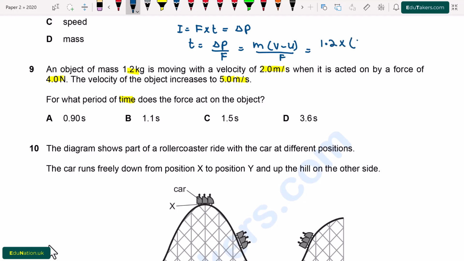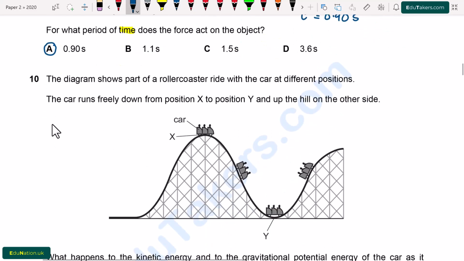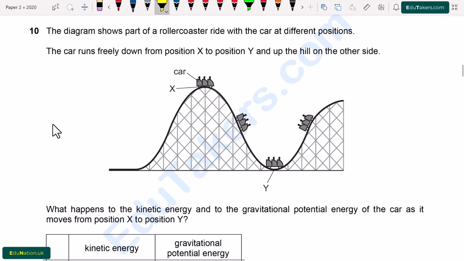The value of mass is 1.2 multiplied by velocity, which is 5.0 minus 2.0, divided by force, which is given as 4.0 Newton. So the value of time will be equal to 0.90, and the unit of time is second. So the time will be equal to 0.90 second. Here option A is correct.